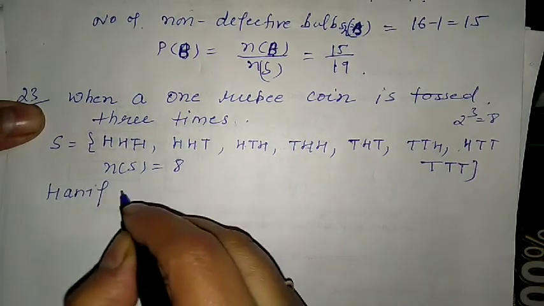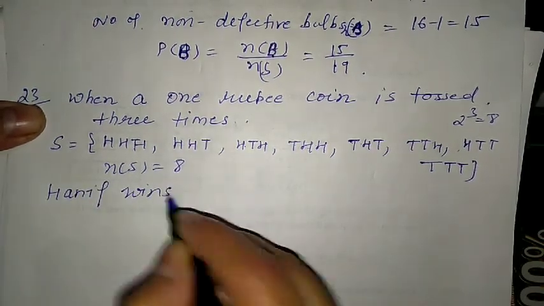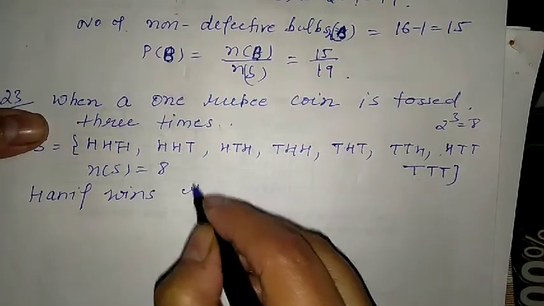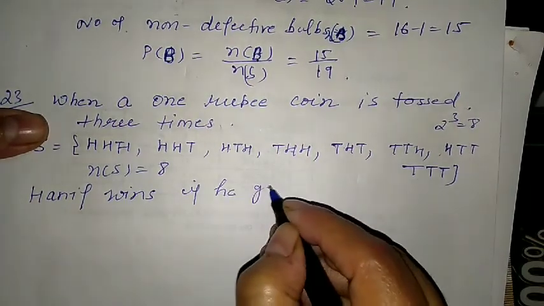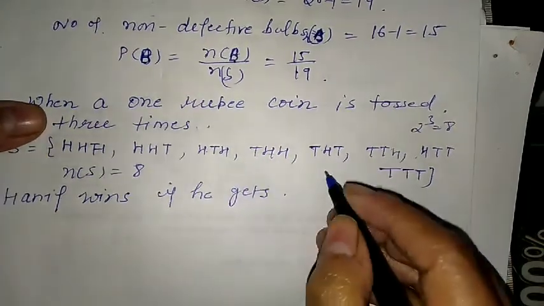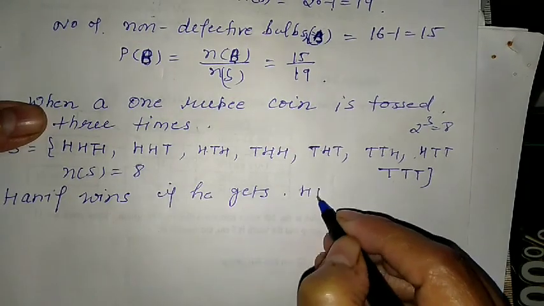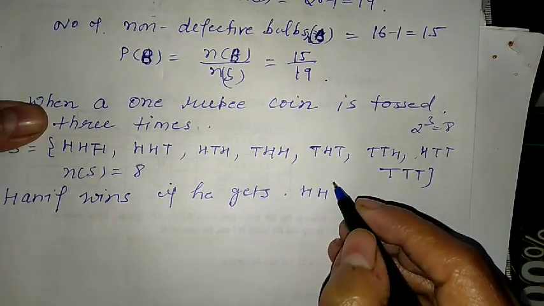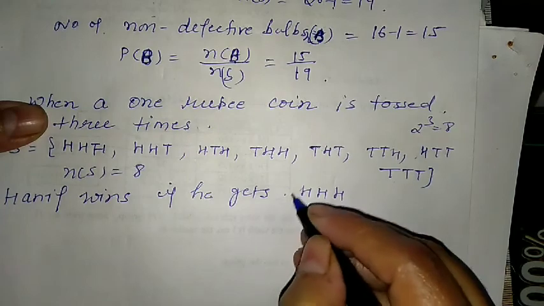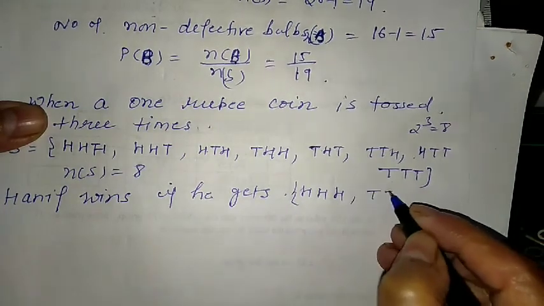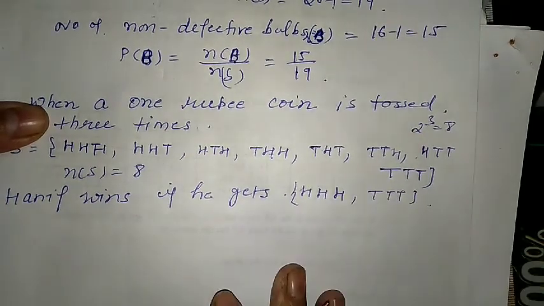Hanif wins if he gets same result, means either head head head or tail tail tail, right?